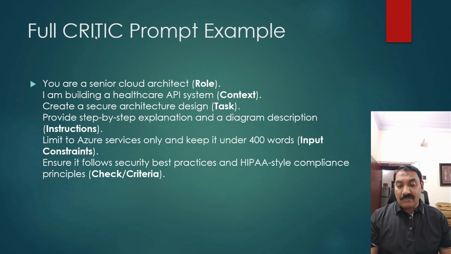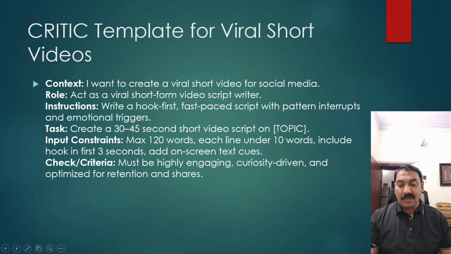So this is a full-fledged example in which we have used the critics accordingly. We have provided the role, we are setting the context, we are giving the task, we are instructing ChatGPT or any AI tool, we are giving some input constraints, and we are also setting some checks or criteria. Once we do all of that according to the critics, we will get our desired result.